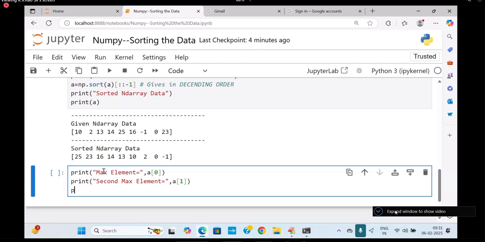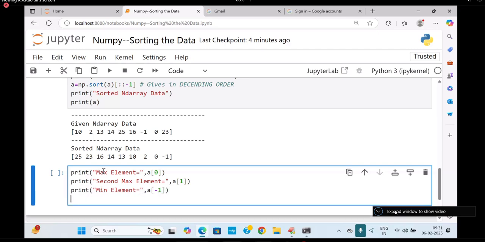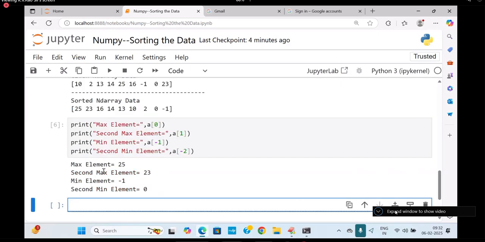Next, print min element. Min element is equal to A of minus 1. Next I will write second minimum element is equal to A of minus 2. So I'm going to get the data.